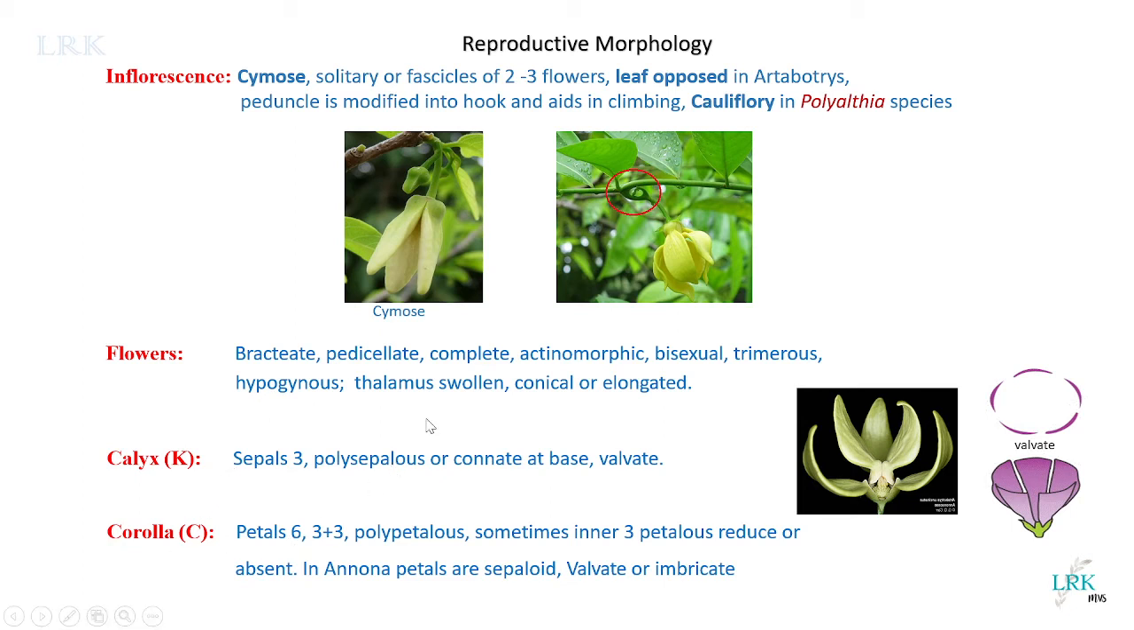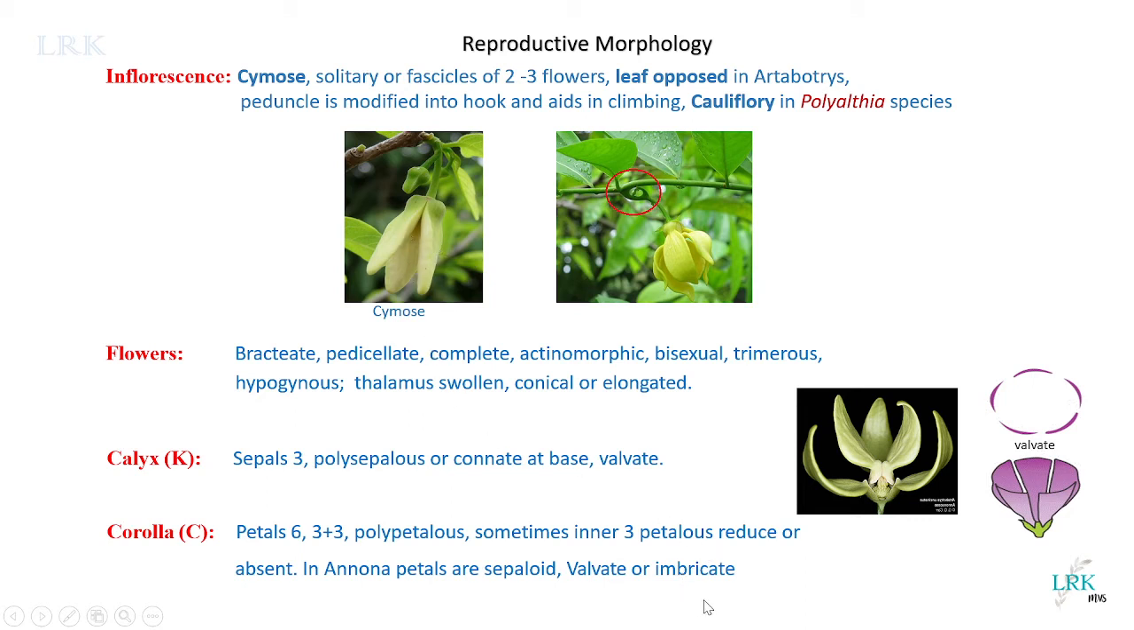Petals are 6 in number, 3 plus 3. The petals are arranged in two whorls. The outer whorl has three petals and the inner whorl has three petals. Okay, so polypetalous condition, 3 plus 3. Sometimes the inner 3 petals may be reduced or absent. Okay, in Annona squamosa, you can see that these petals are sepaloid in nature. Sepaloid means they are green in color. We may think these petals are sepals sometimes because they look like sepals. They're green in color. And the estivation here also is valvate.